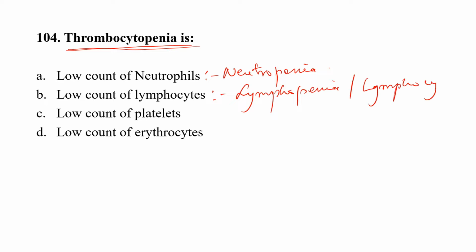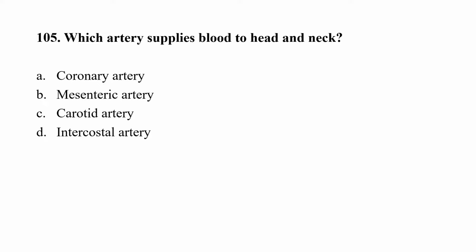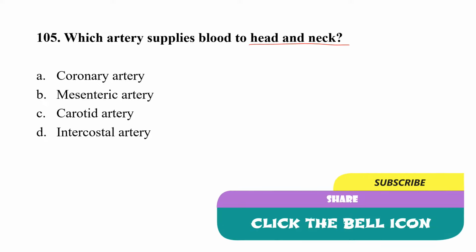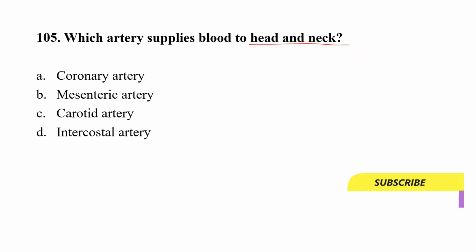Question number 105. Which artery supplies blood to the head and neck? Option A, coronary artery, option B, mesenteric artery, option C, carotid artery, option D, intercostal artery. Correct option here is option C, that is carotid artery.